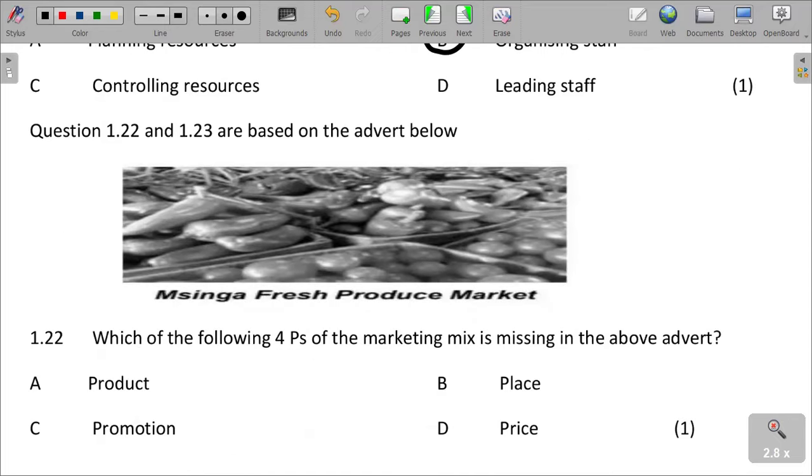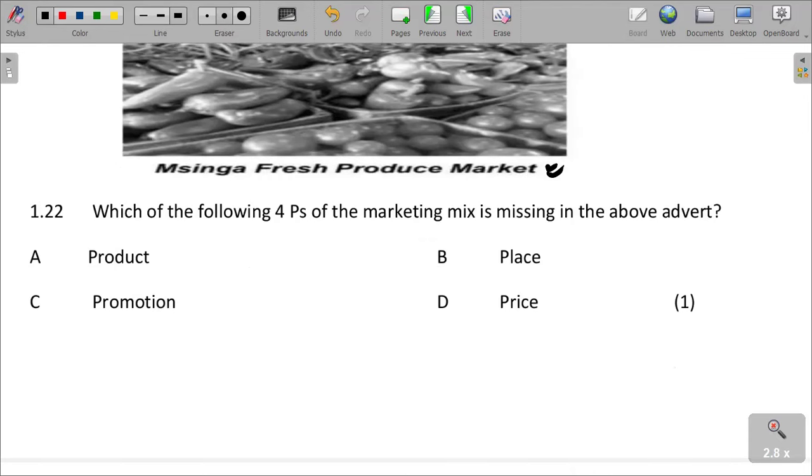They are based on this advert here. Musinga Fresh Produce Market. It's a fresh produce market. So which of the following 4 Ps of the marketing mix is missing in the above advert? The 4 Ps, that is, price, product, promotion, and place. Which of the following 4 Ps of the marketing mix is missing in the above advert?